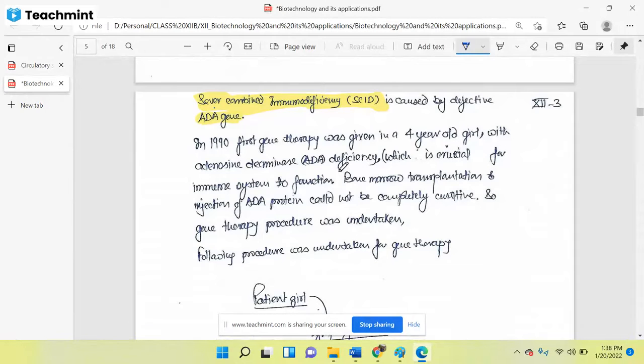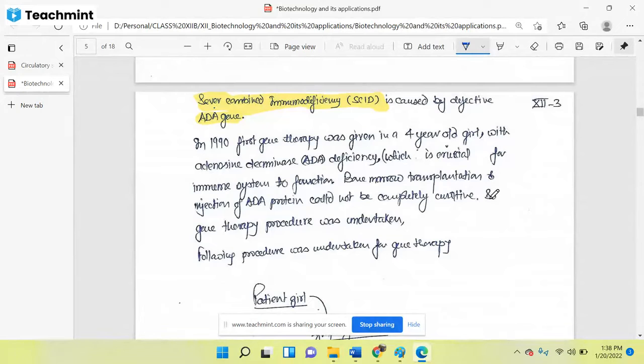Bone marrow transplantation and injection of ADA protein could not be completely curative. First, doctors took ADA protein from outside, filled it in an injection and injected it into the bone marrow. Up to a certain time it was curative, but not completely, because after some time the whole protein was consumed for its function.